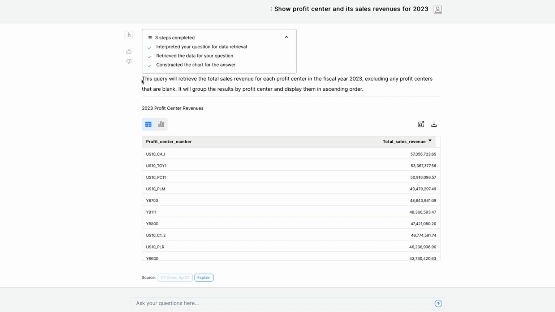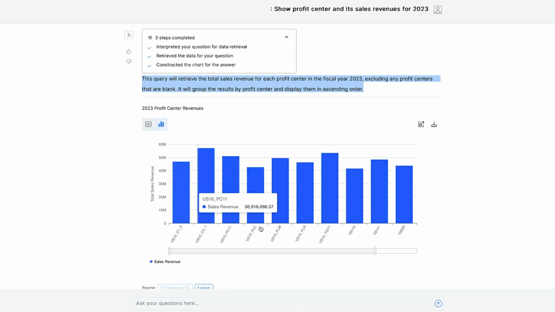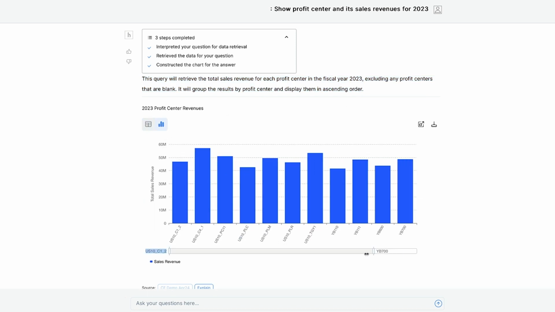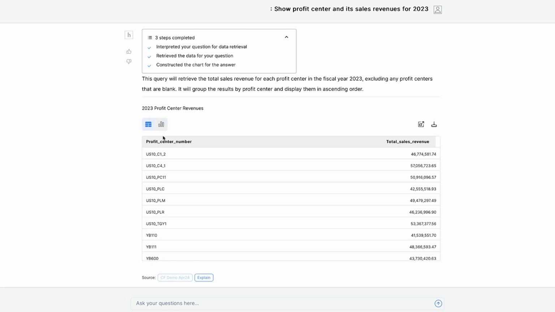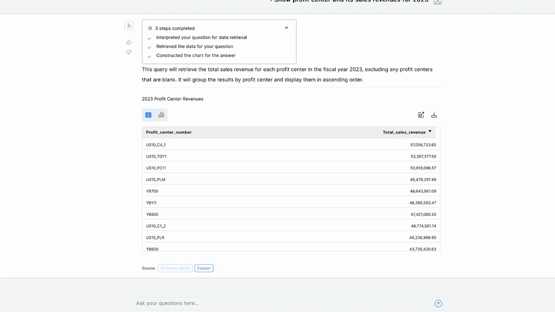And then, in a few seconds, you can see the answer has a small explanation, a table, and a chart, both of which are interactable. Today, to get an understanding of a system of record or many data streams within a company, it requires a dashboard, often from a data lake. The process to set up these dashboards can take 3 quarters, and should a dashboard not answer a question, then to create an additional dashboard can take weeks by specialists with Tableau and SQL understanding, as well as potentially contacting IT for access to the data.